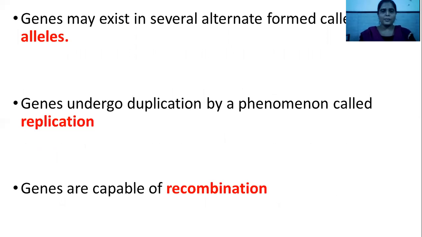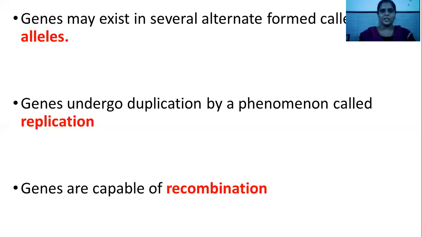The same gene will be present in the other chromosome at that particular site. If that gene shows the same character, but its effect is different, then such genes are called alleles. A gene can undergo duplication, that is, it produces its own copy.